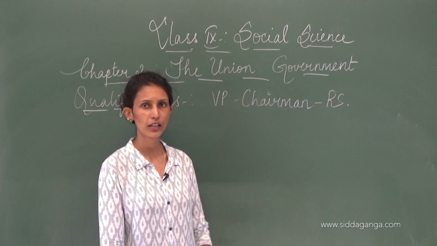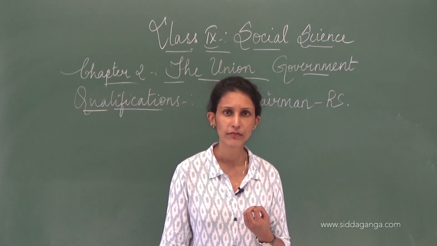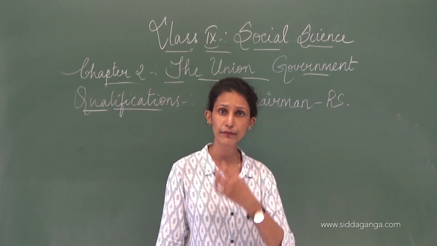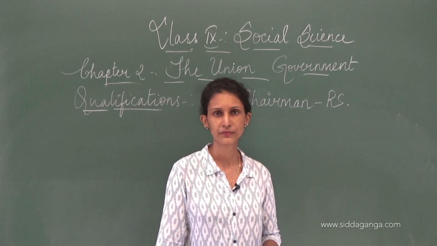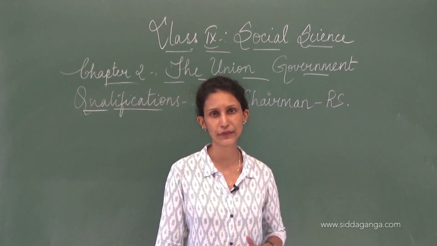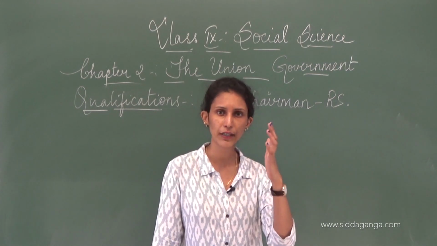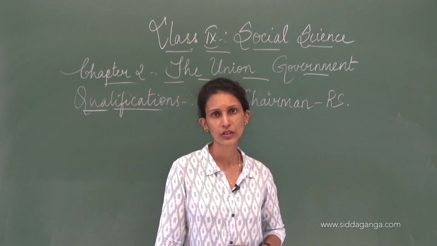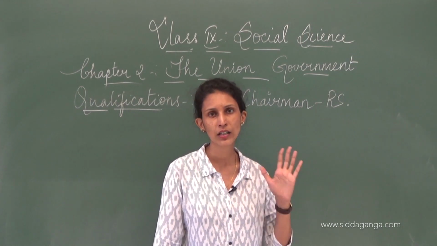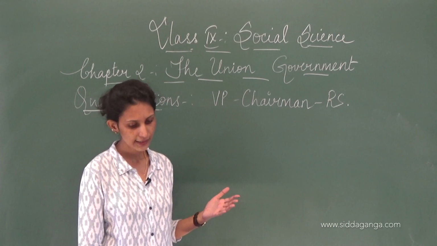Now think you have called for a meeting of 50 people and only 5 come. Will it be possible to discuss with 50 invited and 5 present? 45 have not come. But if at least 25 come, you will know at least half of them have come. In the same way, the Rajya Sabha functions with at least 25, 10% of the members, so that we can have our sessions. So this is the Rajya Sabha.